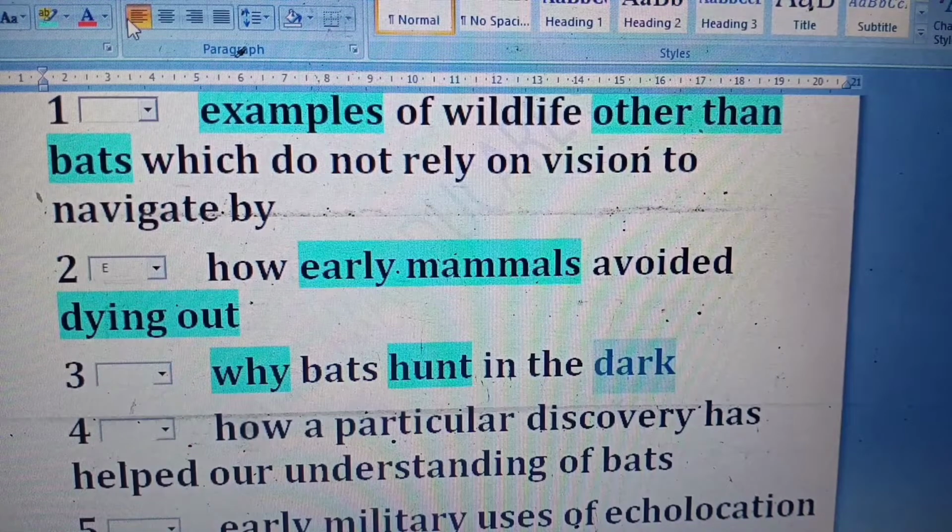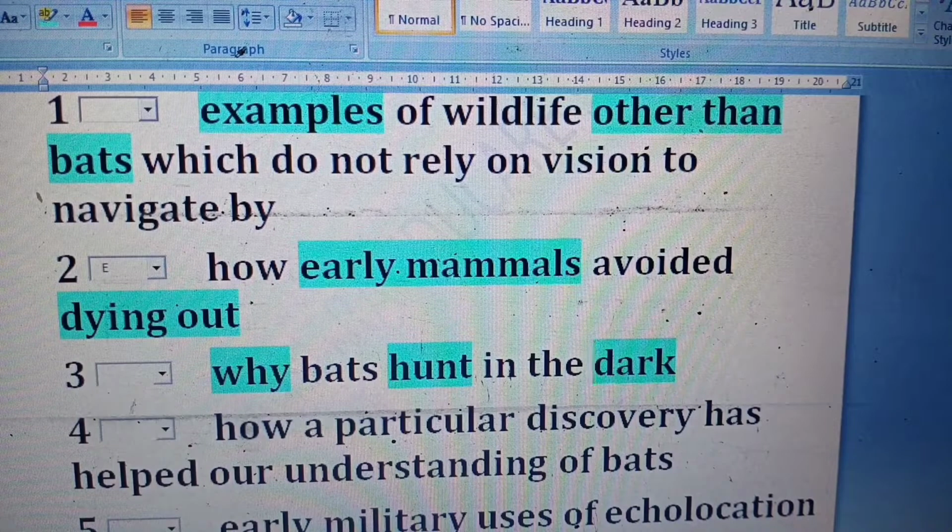Dark means night or late evenings, whatever we say. So they are asking me the reason. Definitely, out of a bunch of paragraphs, there might be a paragraph delivering its reasons. Okay, next.